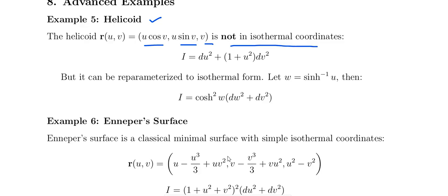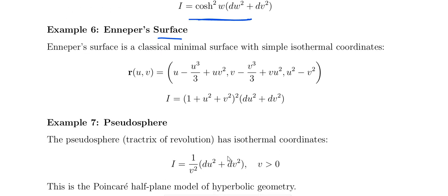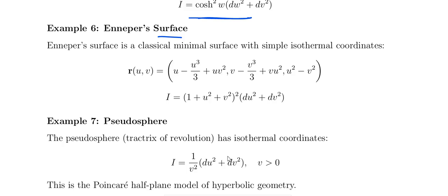And if you apply the first fundamental formula, you get this form, and we cannot take a common factor out. So this is not isometric lines. Okay, it can be reparameterized to the isothermal form. If you take w equal to sinh inverse u, it becomes the isothermal coordinate, that is, isometric lines. And they will not ask the NFS surface so complicated. But the NFS surface is the classical minimal surface, with simple isothermal coordinates, that is the form.